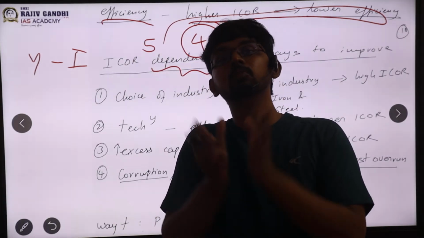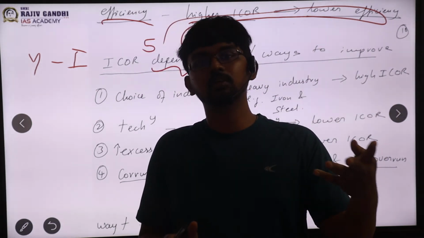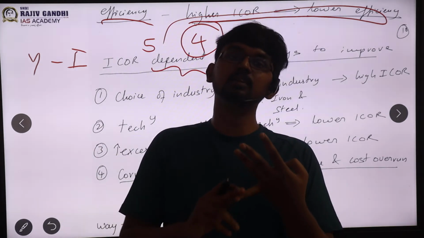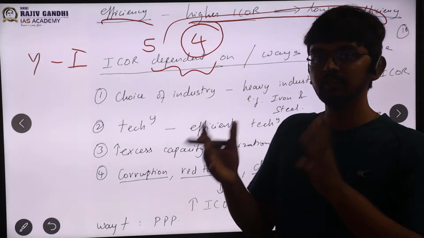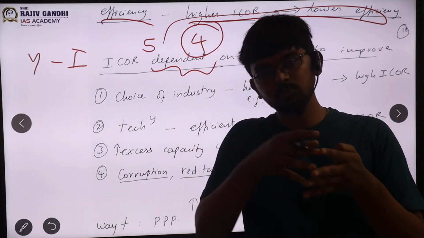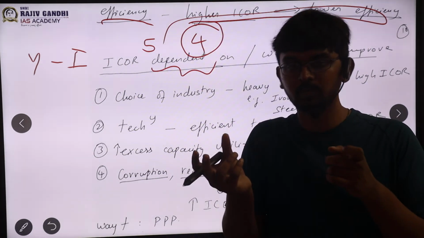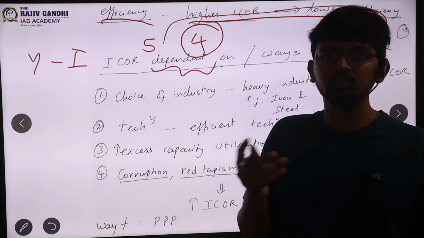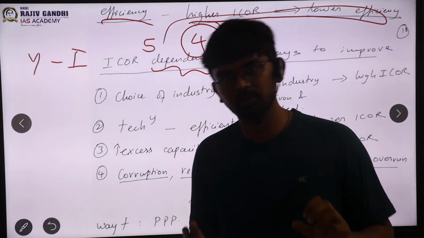Before knowing how to decrease ICAR, you should know what ICAR is dependent on. Only when you know what it is dependent on can you target those parameters to decrease it. For mains, you will look at all those parameters which ICAR depends on, and how to change those parameters to change ICAR. For prelims, there will be a simple question: what is ICAR dependent on?